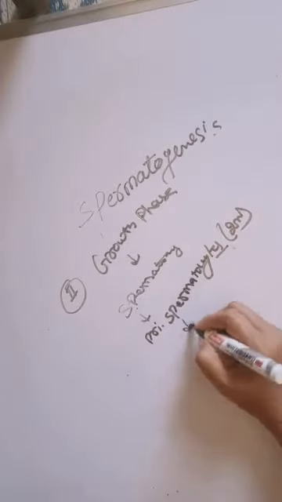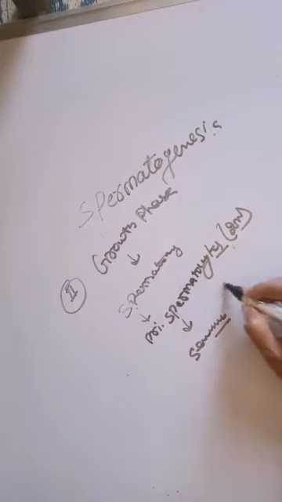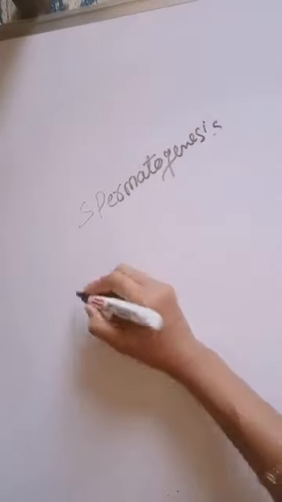Rest of the spermatogonia remain as additional stock in seminiferous tubules. Growth phase is the longest phase. And third phase is maturation phase.